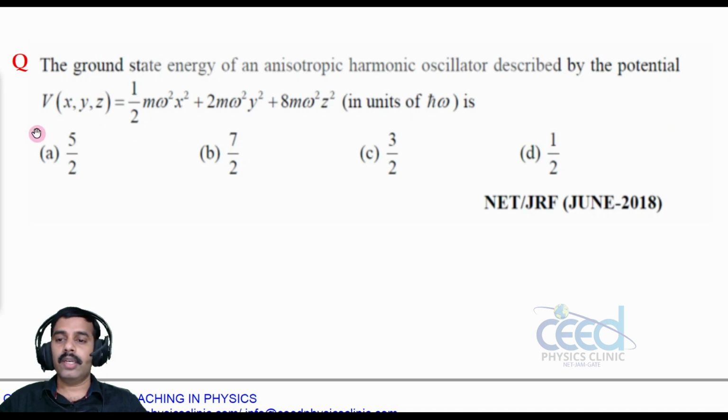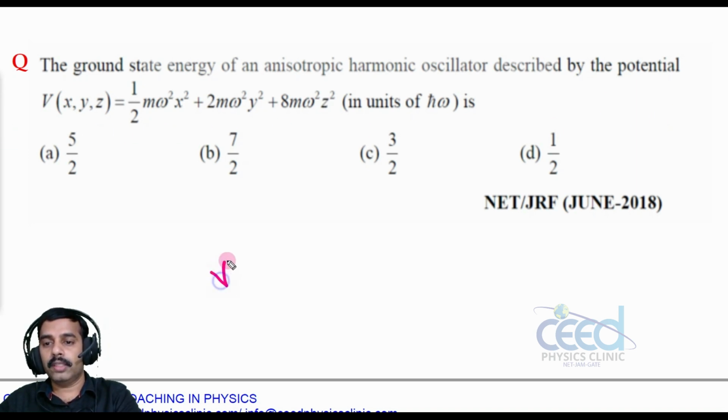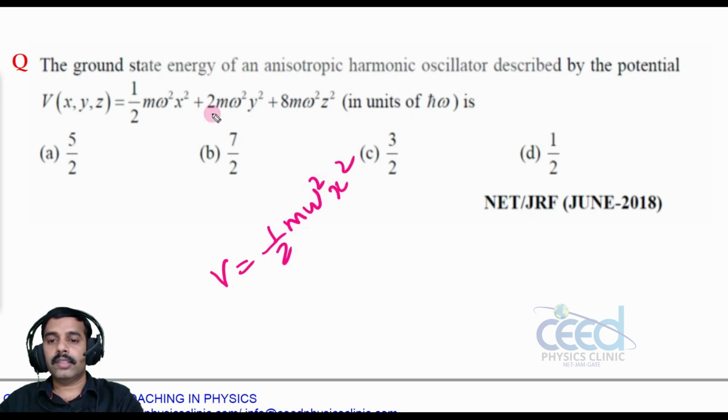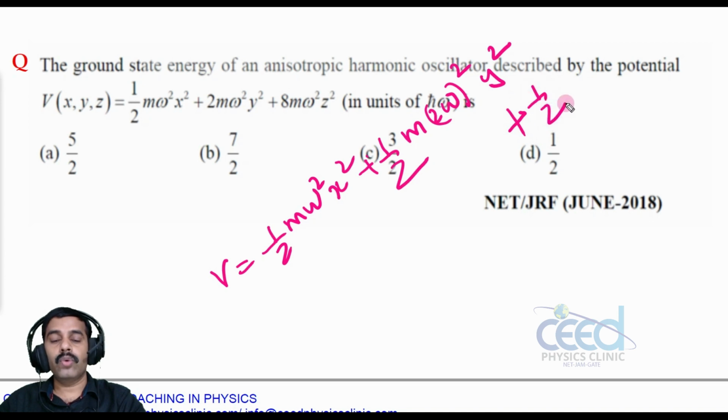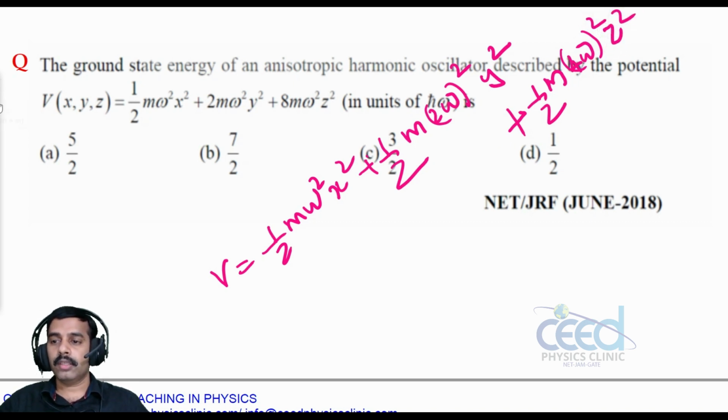So here the potential is not in the standard form, so we have to make this half m omega square x square. The second term I can write as half into m into 2 omega whole square y square, right. Again, this 8 I can write as half into 16, that is 4 omega, half into m into 4 omega square z square. Now the potential is in the standard form, right.